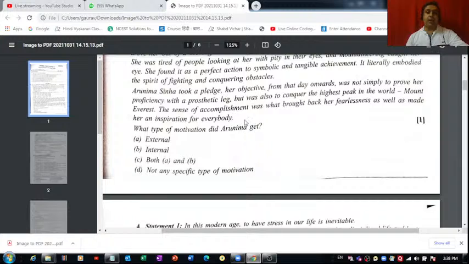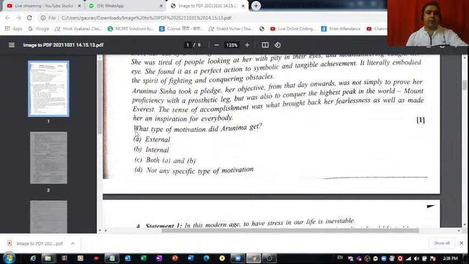The sense of accomplishment brought back her fearlessness as well as made her an inspiration for everybody. A big round of applause, I must say, we should give for Arunima Sinha. It's a great work she has done for India.